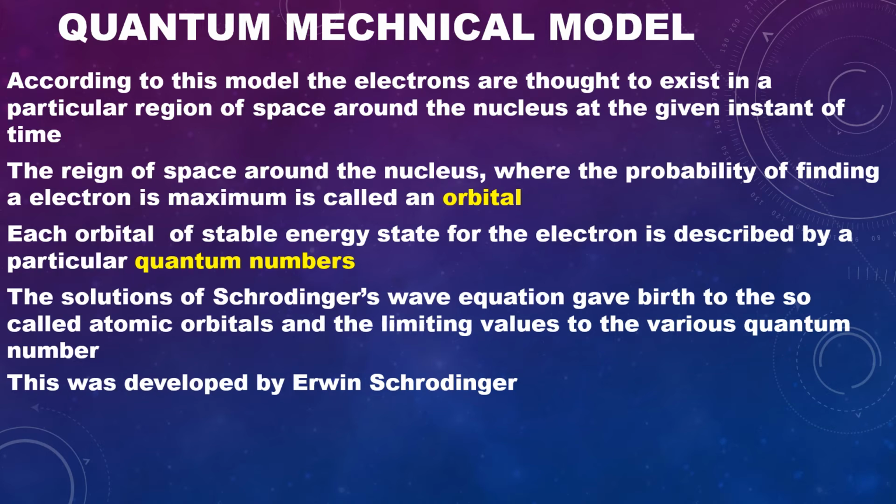Each orbital of a stable energy state for the electron is described by particular quantum numbers. The solutions of Schrödinger's wave equation gave birth to the so-called atomic orbitals. This equation also gave the limiting values to the various quantum numbers proposed during that period.